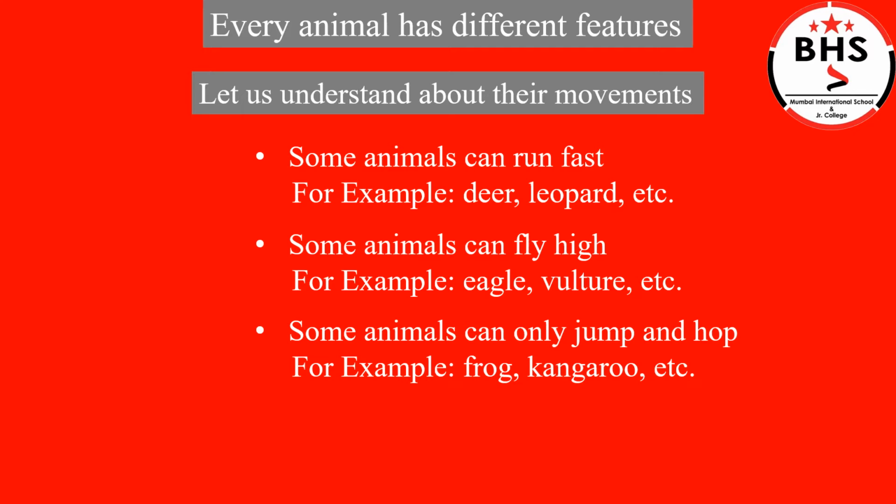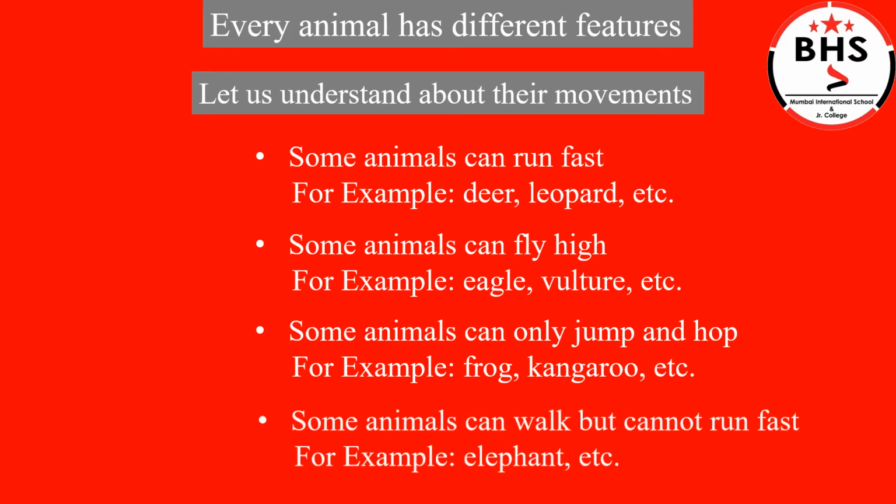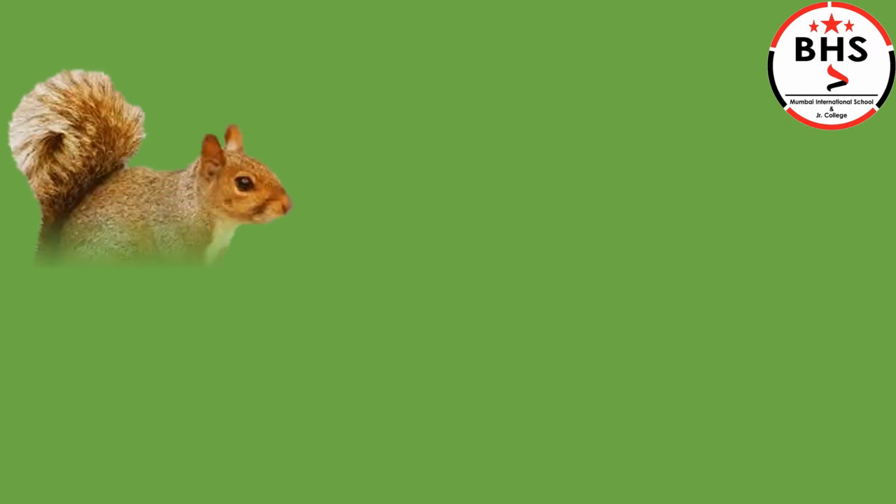For example, frog, kangaroo, etc. Some animals can walk but cannot run fast. For example, elephant, etc. Every animal moves in different ways. Let us now understand about the movements of few animals.